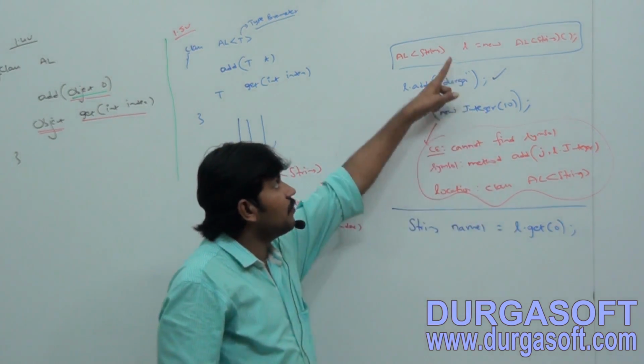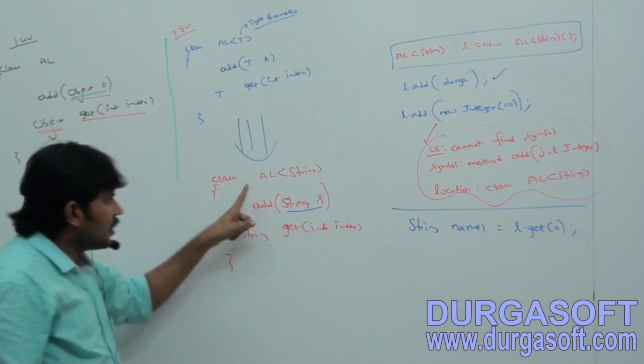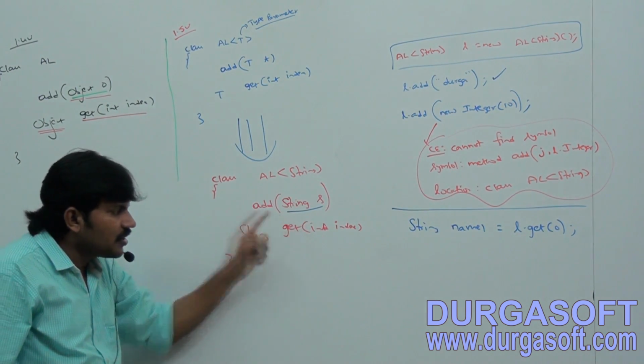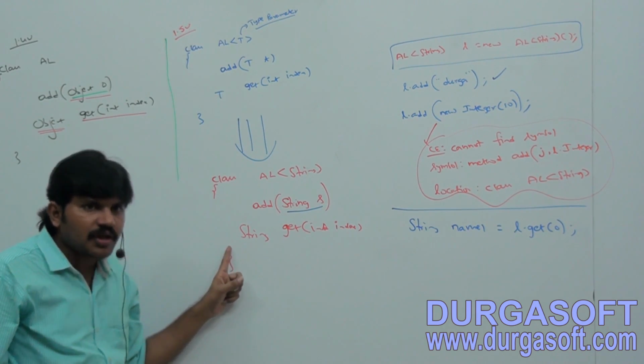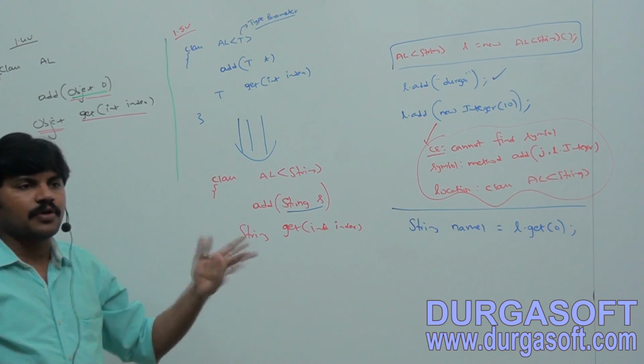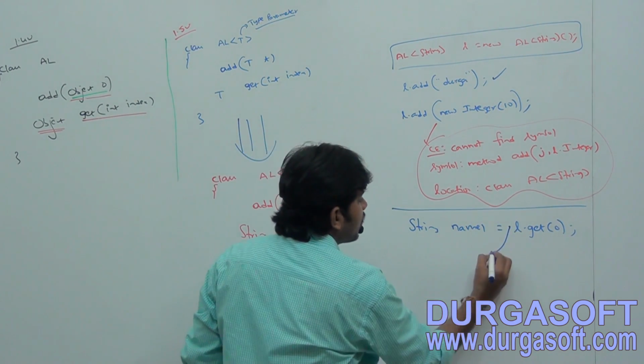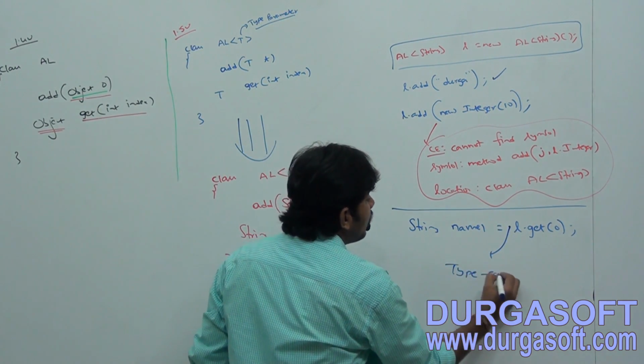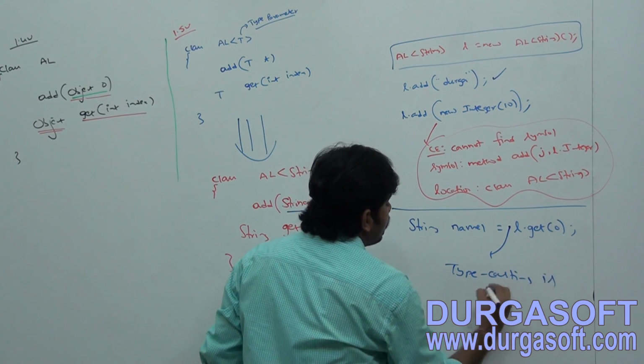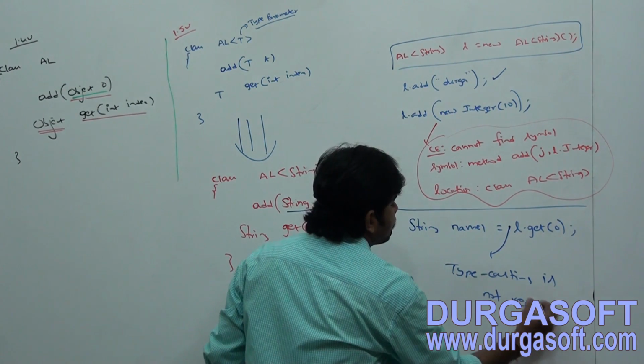Sir, L is what type? Array list of string. In the array list of string class, the return type of get method is nothing but what? String type. That's why we are not required to perform typecasting. Typecasting, is it required or not required? Typecasting is not required.